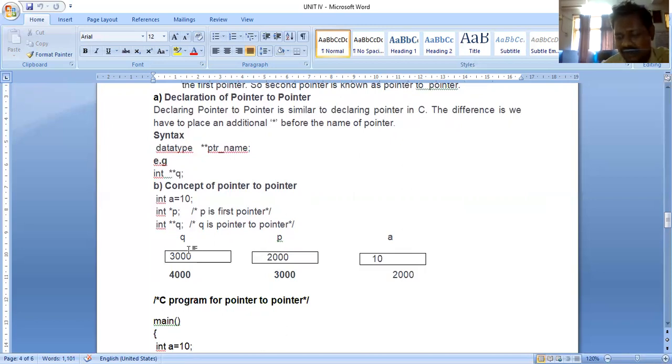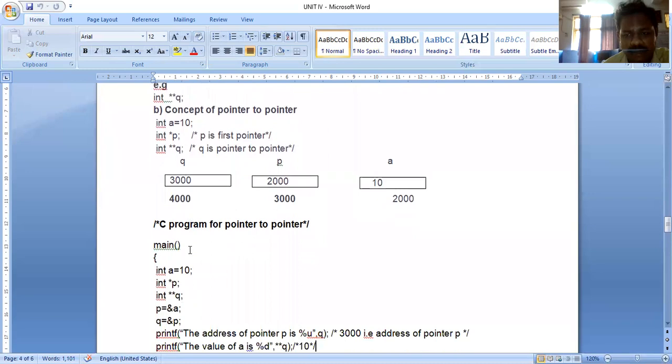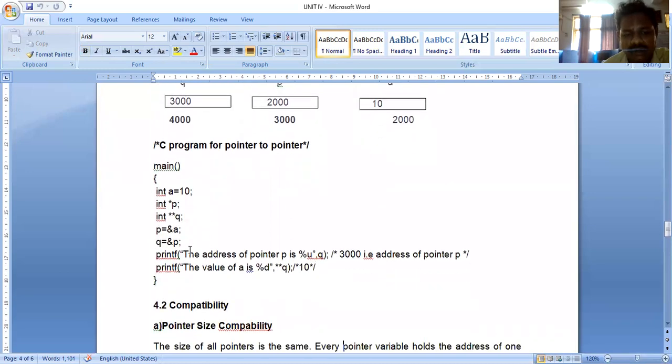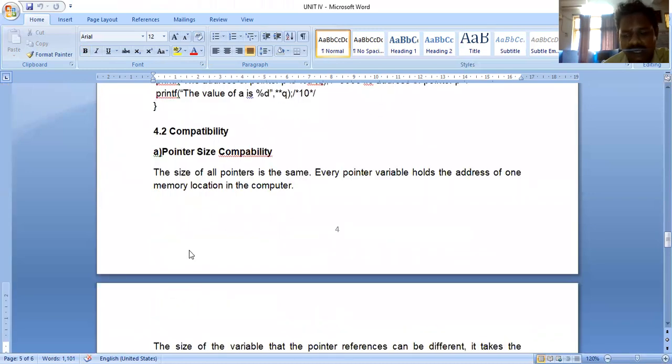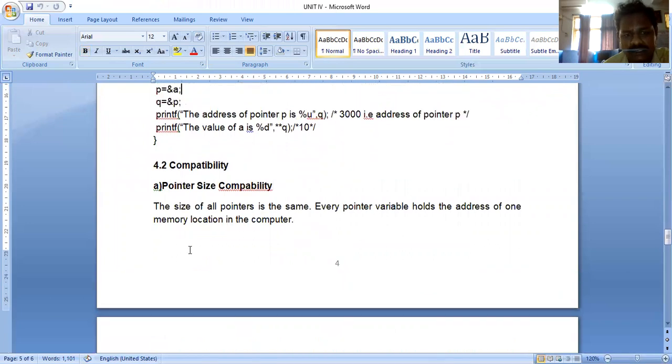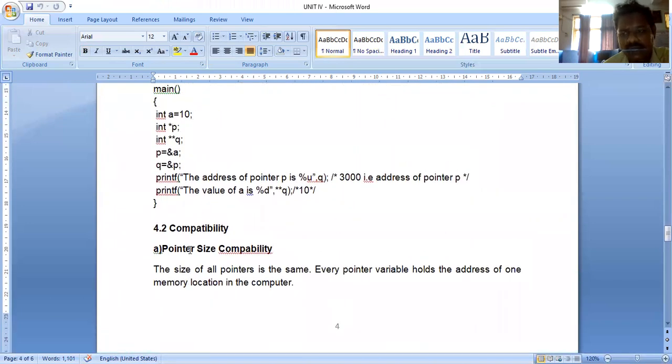Now we can see the program here. main: int a equal to 10; int *p; int **q. Now I can write p equal to &a. So p, the first pointer or single pointer, stores the address of the variable a. Then q equal to &p. So q stores the address of the first pointer. So now what is q here? A double pointer or pointer to pointer.